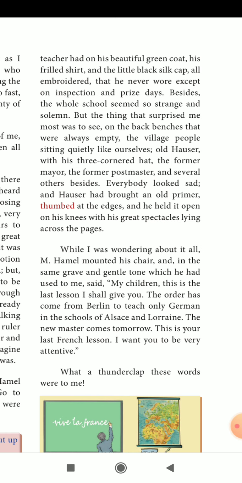But the thing that surprised me most was to see on the back benches that were always empty, the village people sitting quietly like ourselves. Old Hauser with his three-cornered hat, the former mayor, the former postmaster, and several others besides. Everybody looked sad, and Hauser had brought an old primer, thumbed at the edges, and he held it open on his knees with his great spectacles lying across the pages.